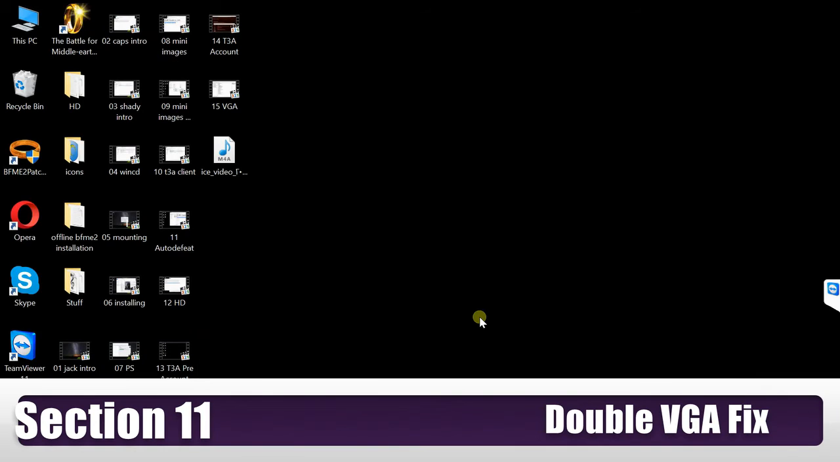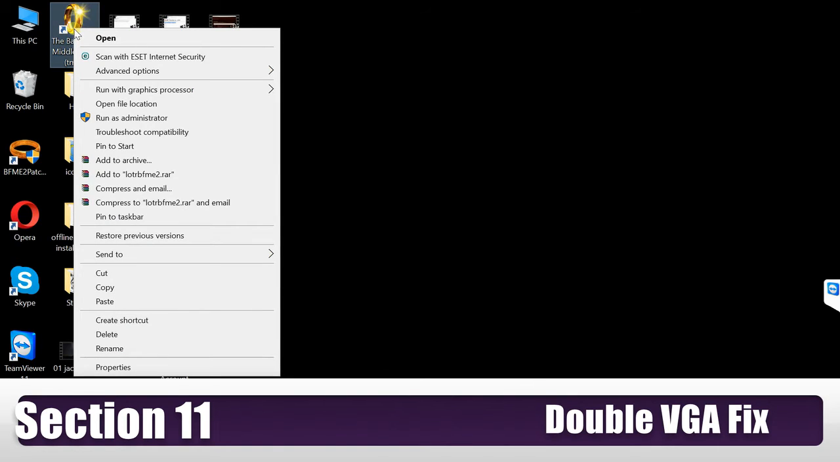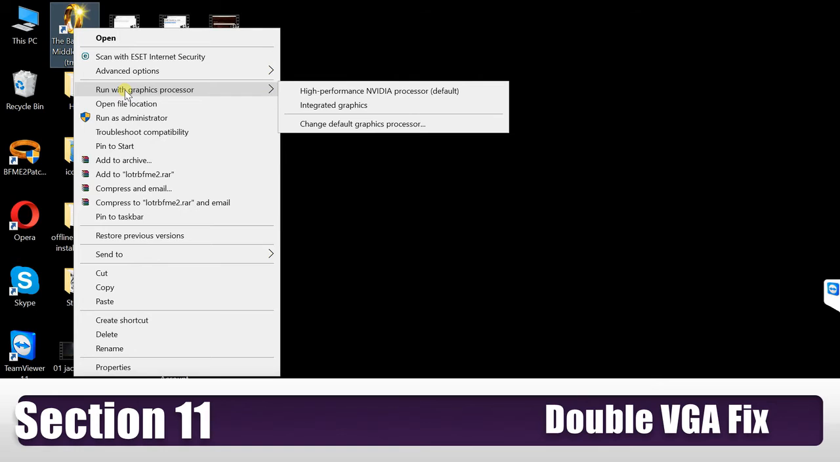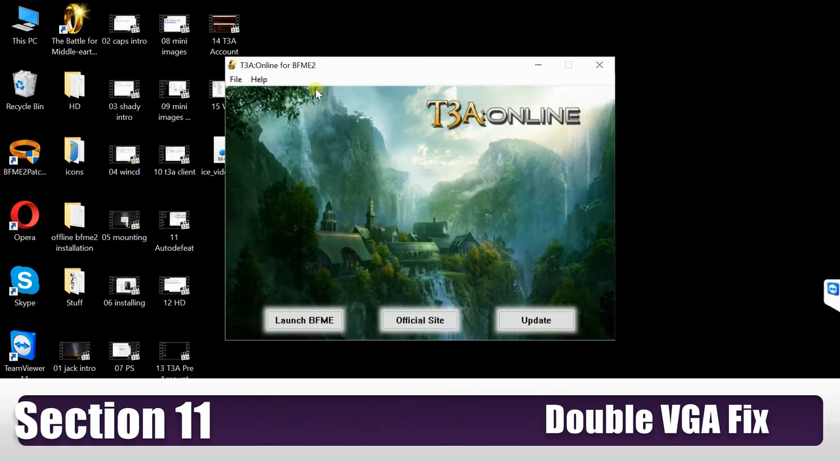Alright then everyone, now that the registration and the installation process are out of the way and done, we can now launch the game for the very first time. Before you do that, if you have multiple graphics cards, you need to right click the game icon, scroll down to run with graphics processor, and select the graphics card that can offer the highest performance, which in this case is the NVIDIA processor. So simply left click that.